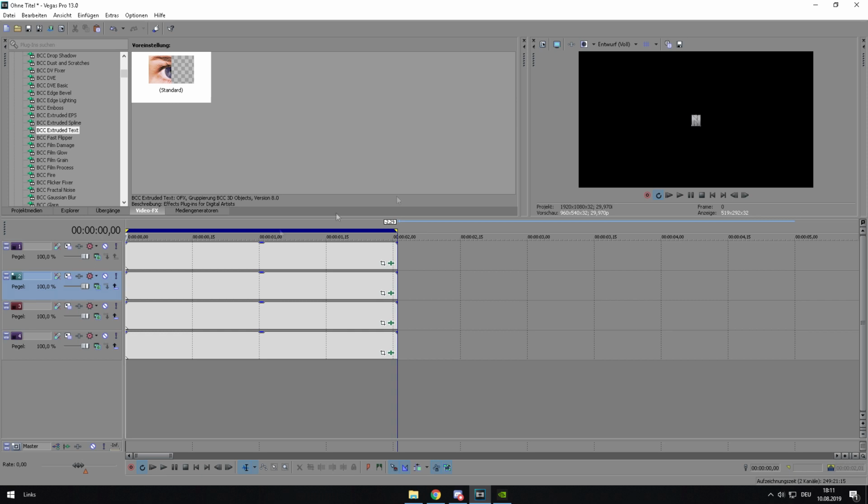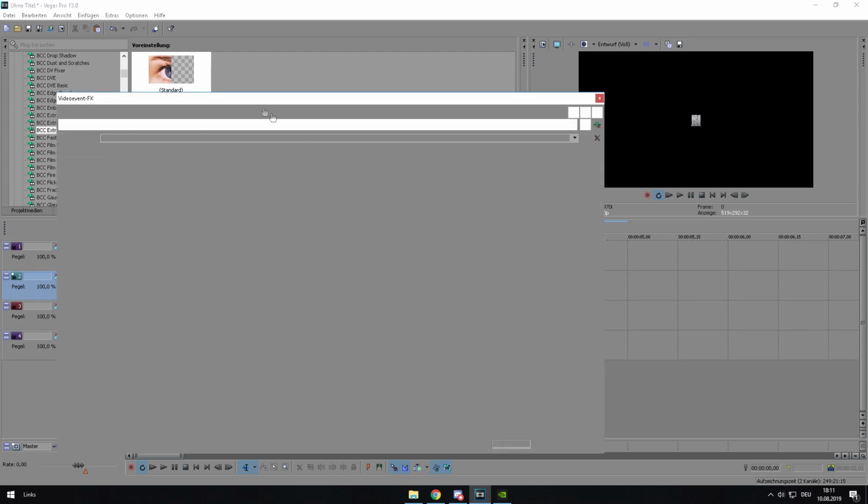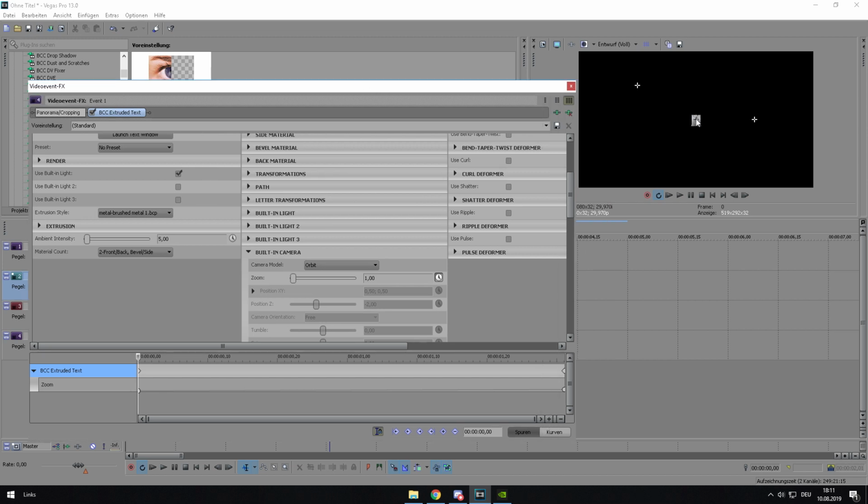So once you've sized up every letter, you have to position them correctly. Just go again to the video effects tab, and now you can move them as you want. You don't have to position them very symmetric and proper, because in the end you can't see a real big difference.